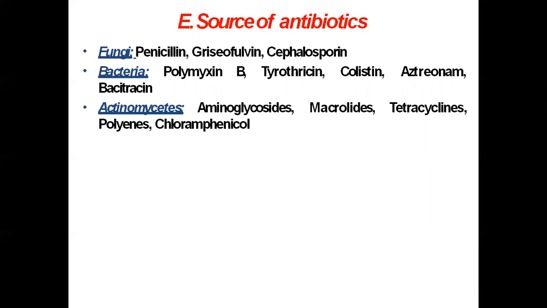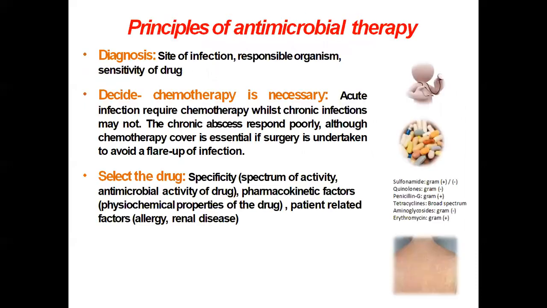Then the drugs obtained from bacteria like polymyxin, tyrothricin, colistin, aztreonam, and bacitracin. Then the drugs obtained from actinomycetes like aminoglycosides, macrolide antibiotics, tetracyclines, and chloramphenicol.